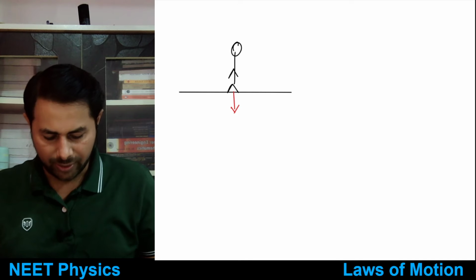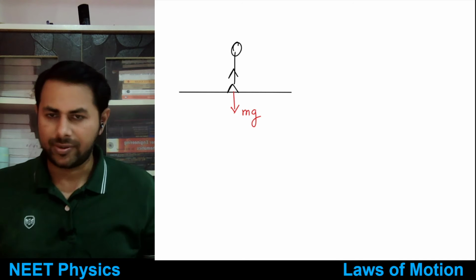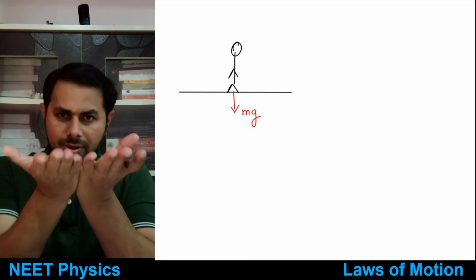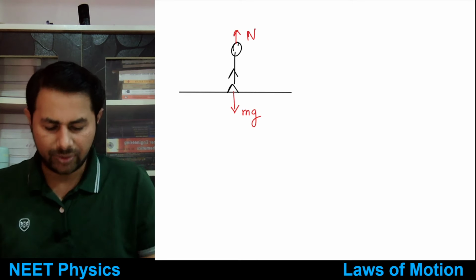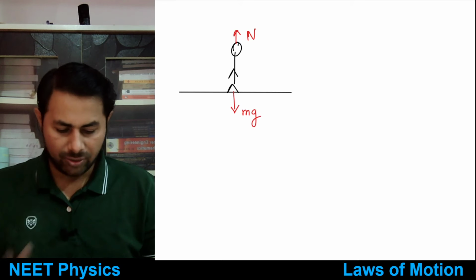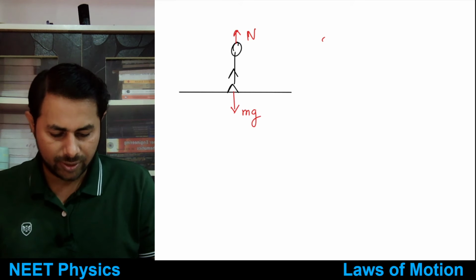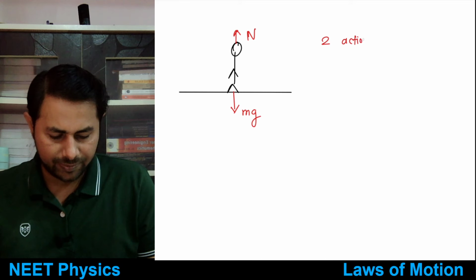And the floor also reacts, it applies an upward force which is equal to mg. So here there are two action reaction pairs.